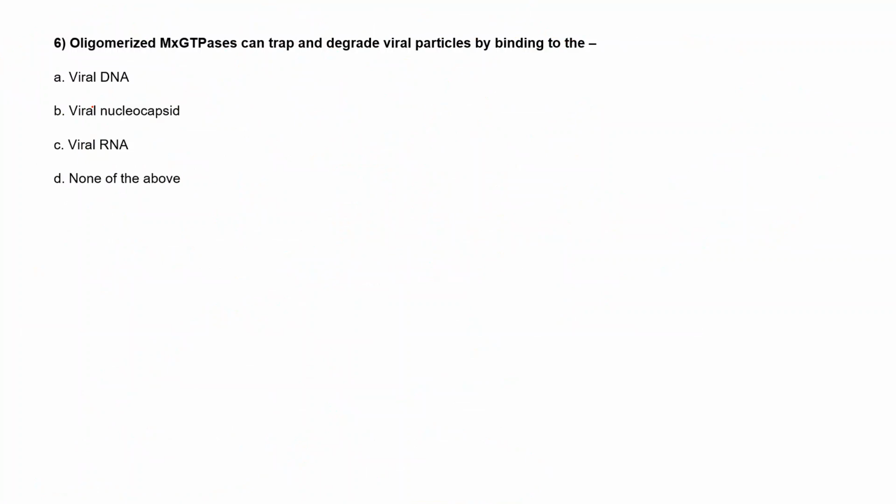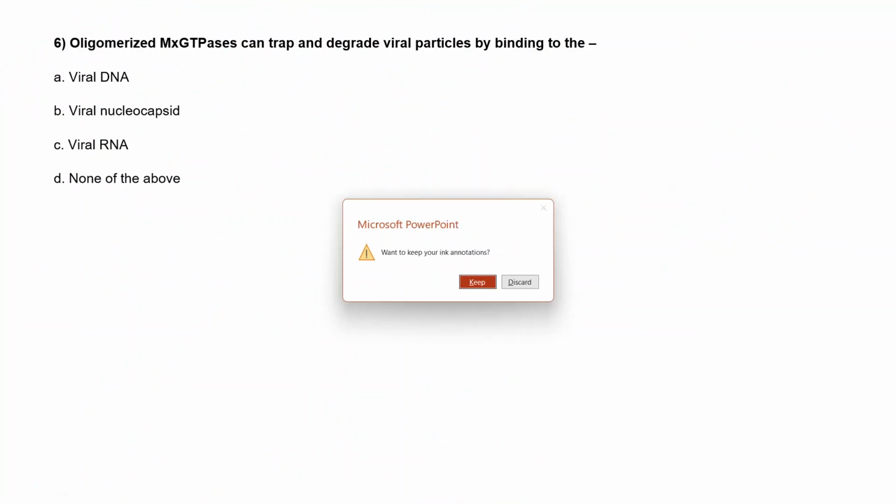So moving to the next question: oligomerized MX GTPases can trap and degrade the viral particles by binding to the. Option A is viral DNA. Option B is viral nucleocapsid. Option C is viral RNA. And option D is none of the above. Any guesses?